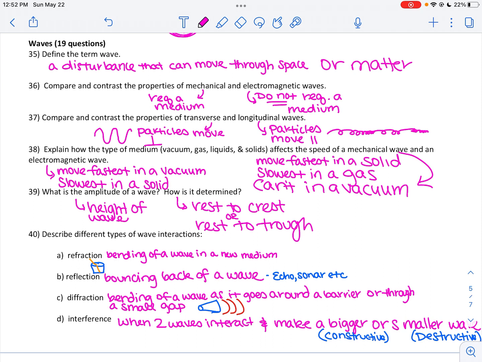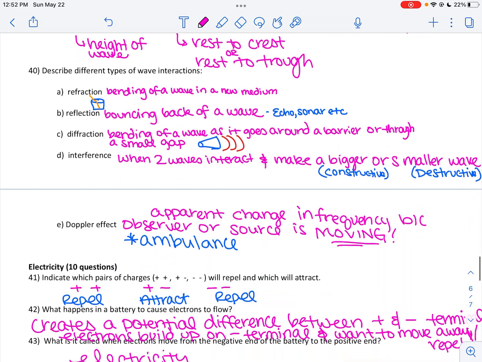Remember, we identified different parts of the wave. Amplitude is our height. We measure that from rest to crest or rest to trough. Or during our lab when we went outside, we did crest to trough and then divided it by 2. So you can solve for that in a variety of ways.